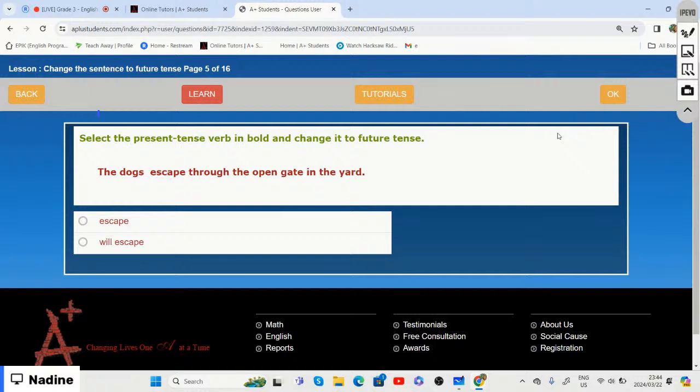All right, so if we choose the correct answer to change that sentence to the future tense, then we can say the dogs will escape through the open gate in the yard. So we basically add the word will in front of our verb, which is escape, in order to change that sentence from the present tense to the future tense. So will escape.